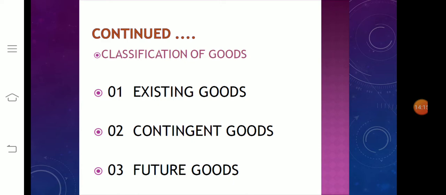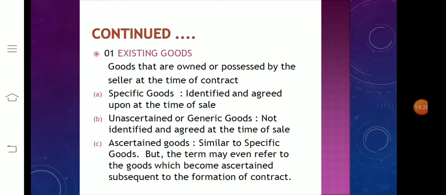Under the Sale of Goods Act, the goods are classified as follows. The first one is existing goods, the second one is contingent goods, and the third one is future goods. First we can see the existing goods. What are existing goods? Goods that are owned or possessed by the seller at the time of contract. Then specific goods are identified and agreed upon at the time of sale.